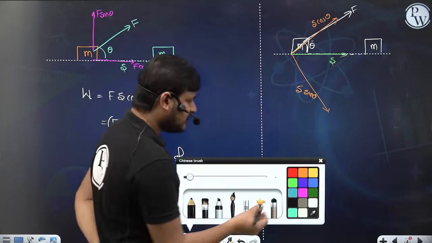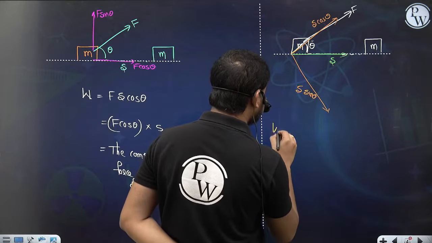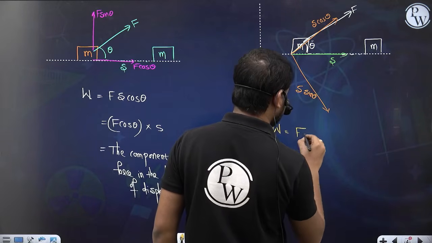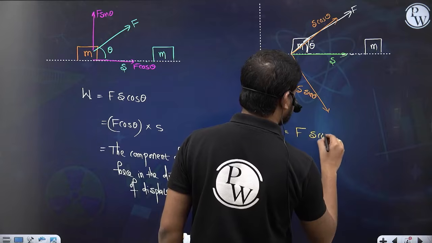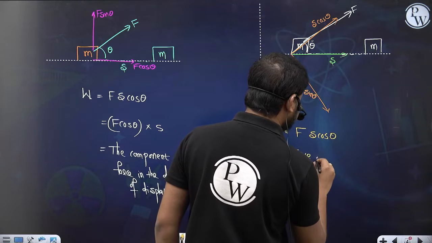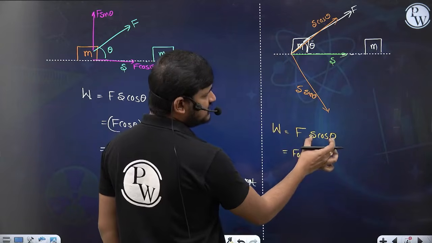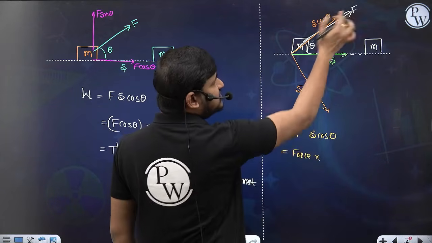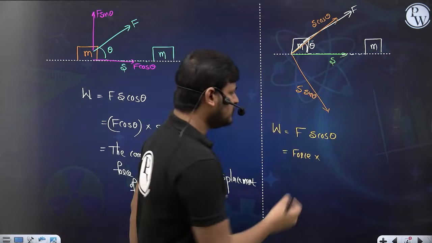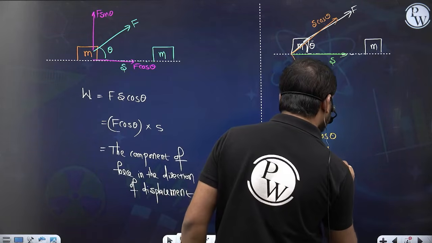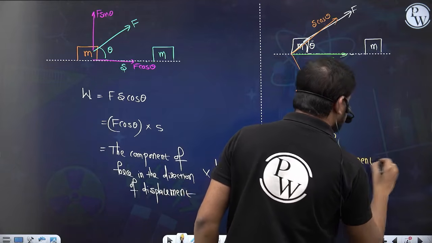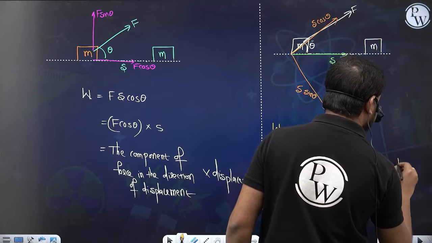So now see here, the work done is equal to force into S cos theta. What is this? S cos theta is the displacement in the direction of force.